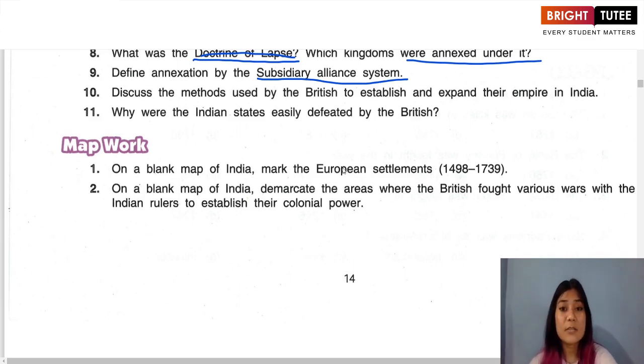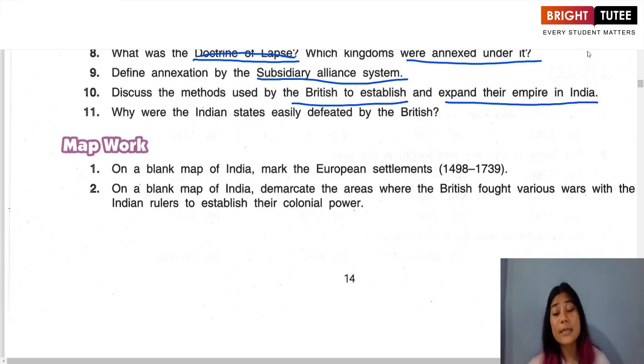Okay, so this is what the subsidiary alliance system meant.